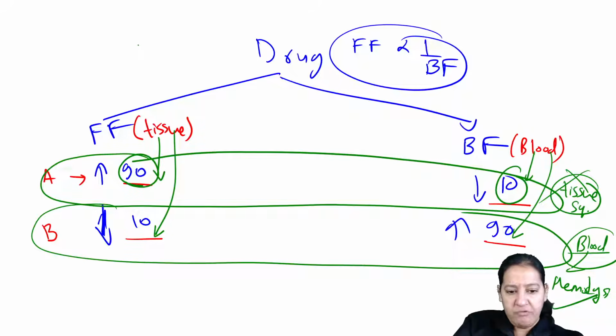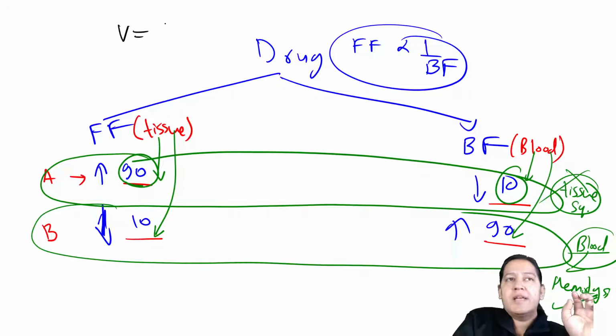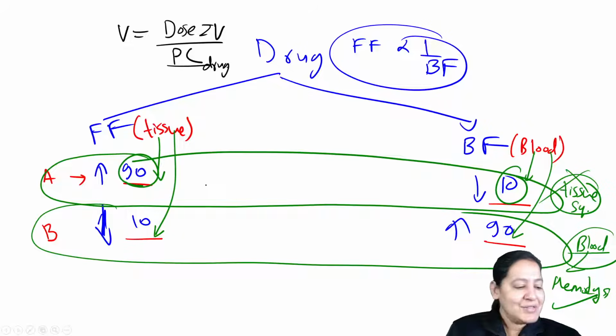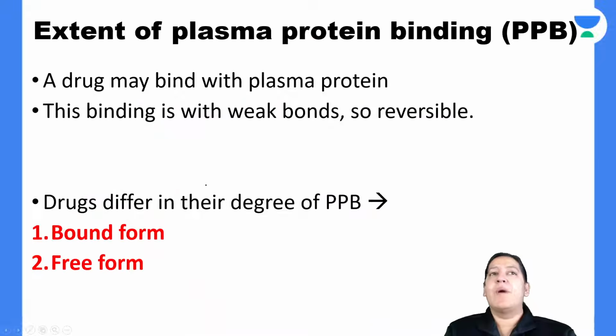The formula of volume of distribution you already know. It is dose given IV upon plasma concentration of the drug. It is obvious that I am saying plasma concentration of the drug, so it will be bound form only because free form is not present in the plasma. So it is obvious. Everyone give me a thumbs up and let me move ahead. So that is about the concept of volume of distribution.